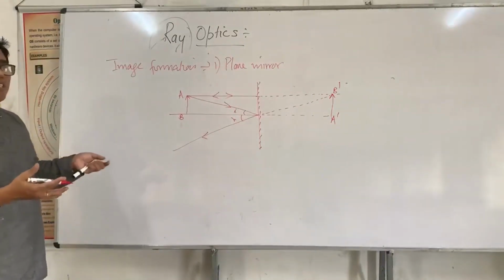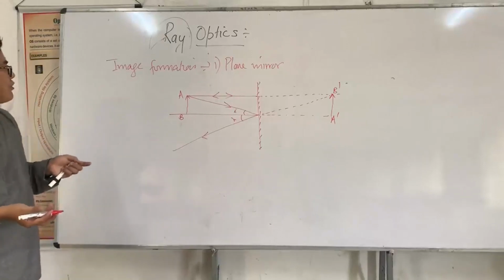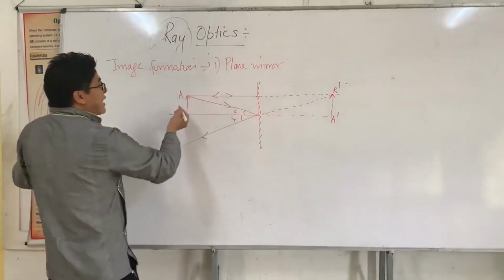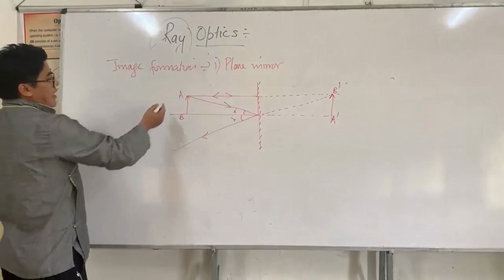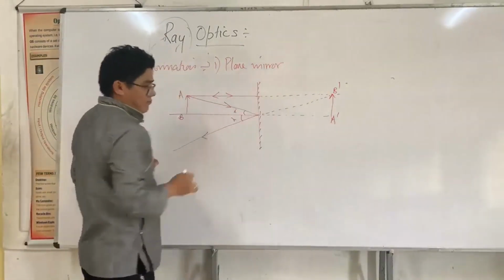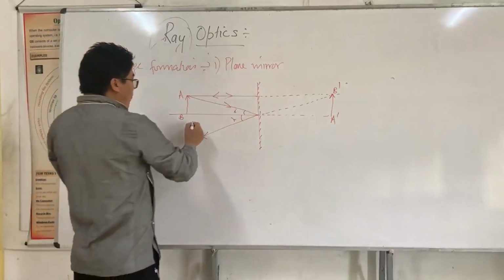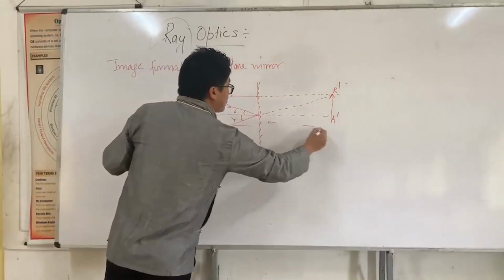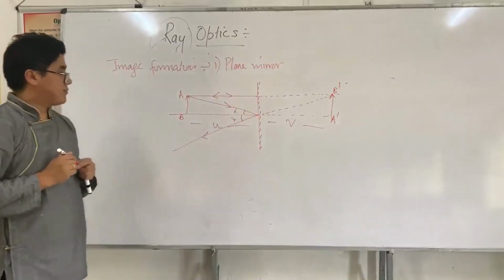If I tell you something about the image formation, the size of image AB is equal to A prime B prime. The object distance is equal to the image distance.